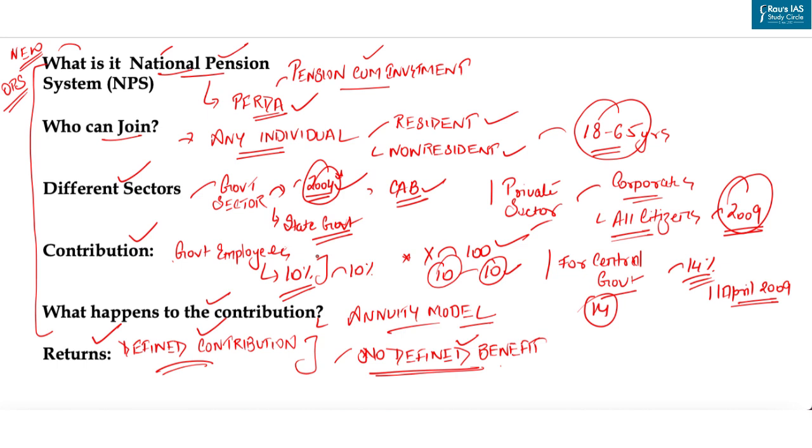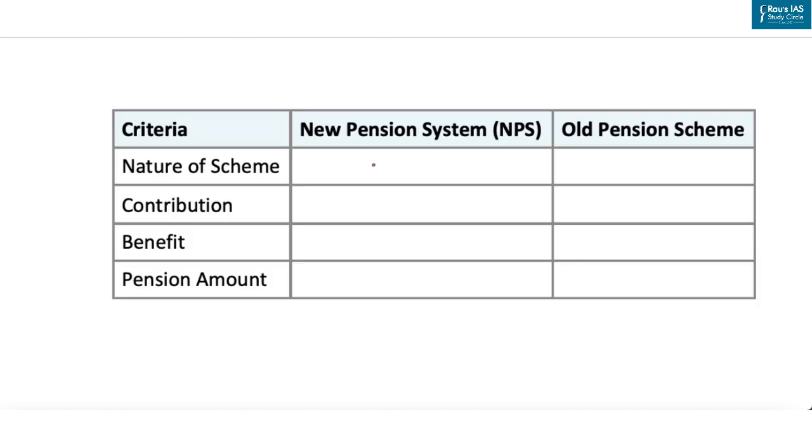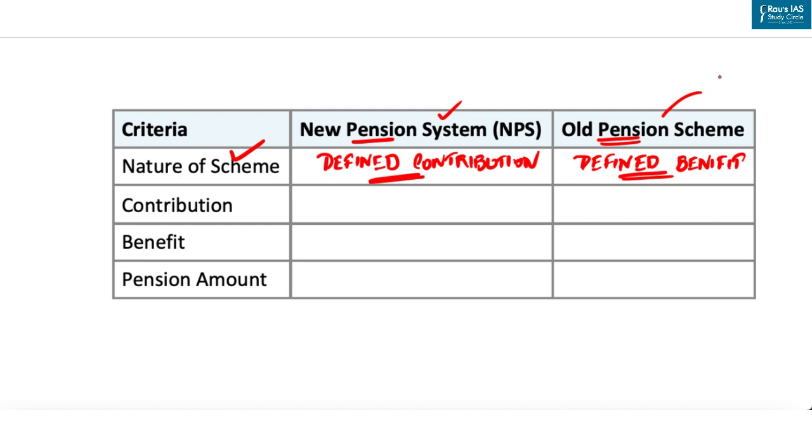So now let's discuss the important differences between the new pension scheme and the old pension scheme. Now, the first difference is the nature of the scheme. As we have discussed, the new pension system revolves around defined contribution. This we have already discussed, as government employees make a monthly contribution at a rate of 10% of their salary and the employer's contribution would be 14%. But the old pension scheme revolves around defined benefit. Why? Because one can withdraw 50% of their last drawn salary. So here defined contribution is there and here defined benefit is there.